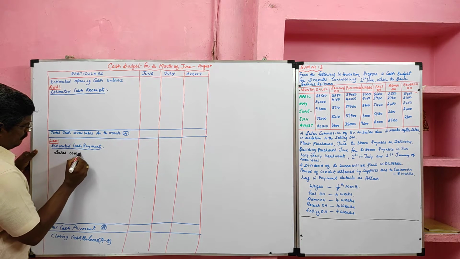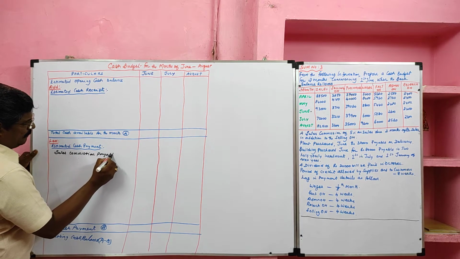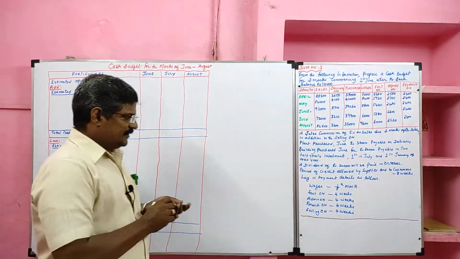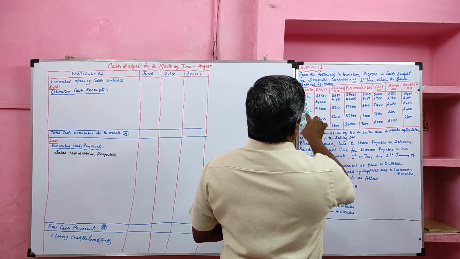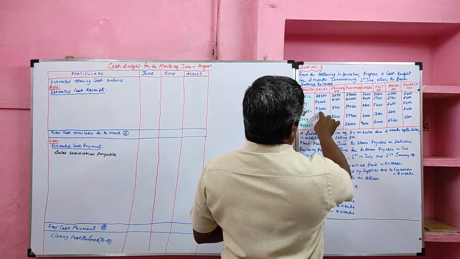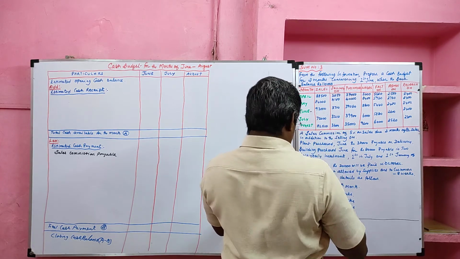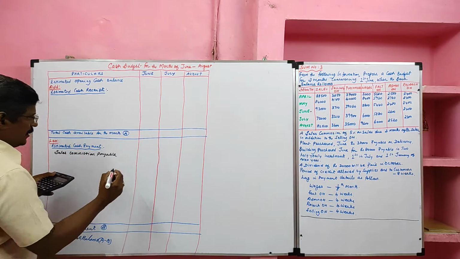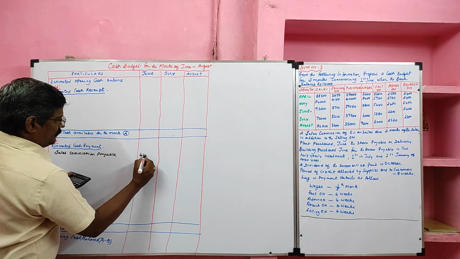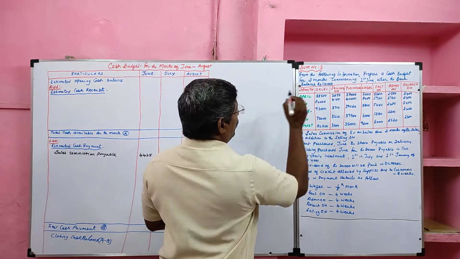Sales commission payable, delay 2 months. In June month we are going to make payment of April month sales commission. 88,500 into 5%, we get 4,425 rupees. For July we will pay commission on May sales.